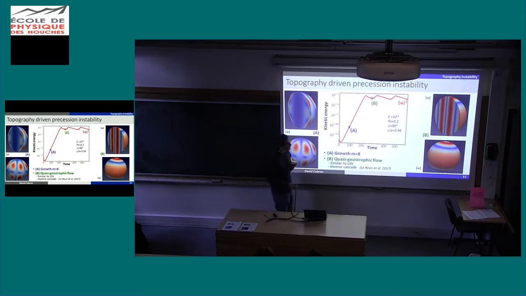So when core dynamicists see this kind of flow, they are very happy because we expect geostrophy, we expect large-scale thing, because if you want large-scale dynamo field, we want large-scale flow. So we obtain quasi-geostrophic flow. They are similar to the large-scale vortices we have seen, and actually it is due to the inverse cascade. All the energy cascade toward the large scale.